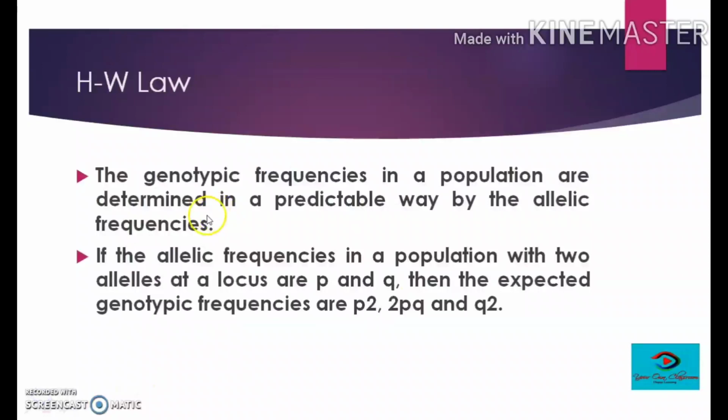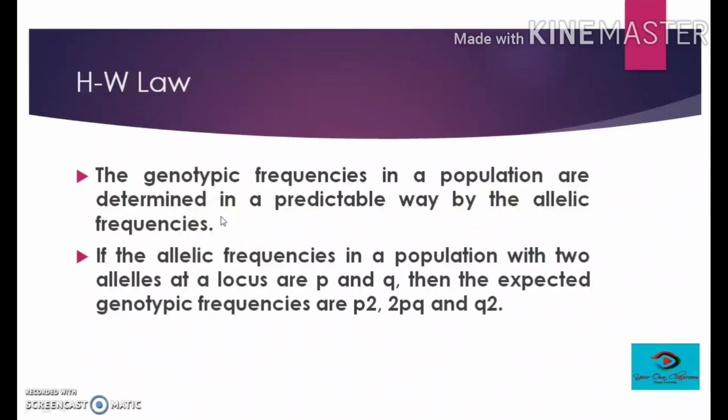There are 2 important parameters that we need to consider while talking about Hardy-Weinberg law, and these parameters are genotypic frequency and allelic frequency, means the frequency of occurrence of gene or genotype and frequency of occurrence of alleles. Basically, the genotypic frequencies in a population are determined in a predictable way by the allelic frequencies.